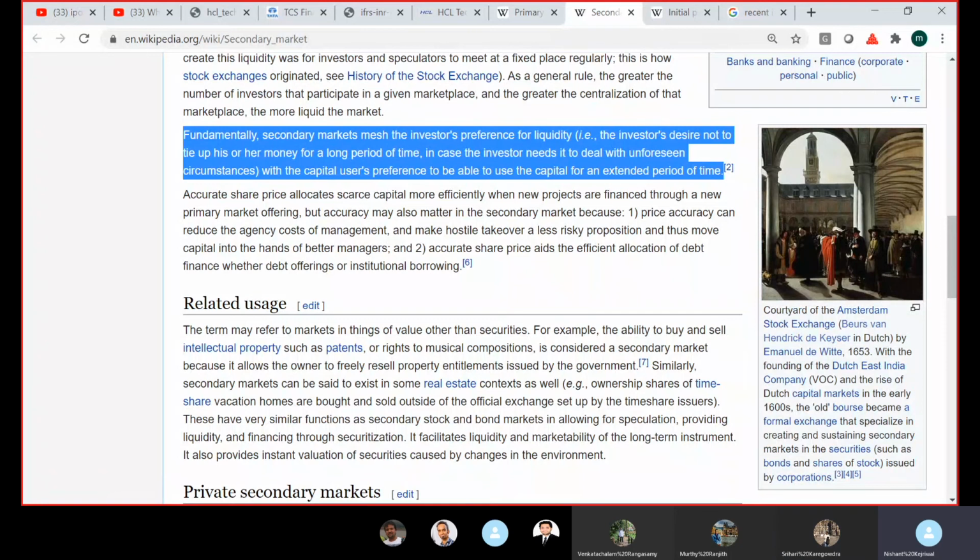But even when a company goes for an FPO, they need not dilute 10%, right? If the current share count is 100 crores, the company can issue only 2 crore new shares. In that case, the dilution will only be 2%. And if the company is able to prove that the additional 2 crore shares they are selling, they will be utilizing that money for expansion of the business, which is the best way to raise money, and the shareholders are convinced, the share price may not go down. It may stay constant.